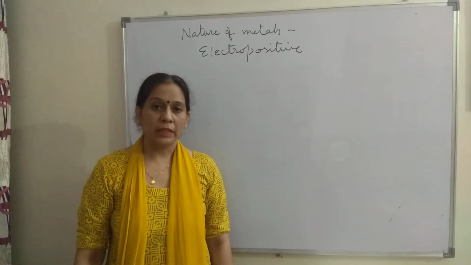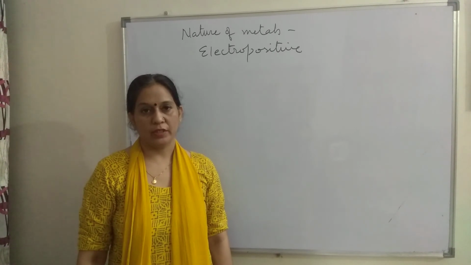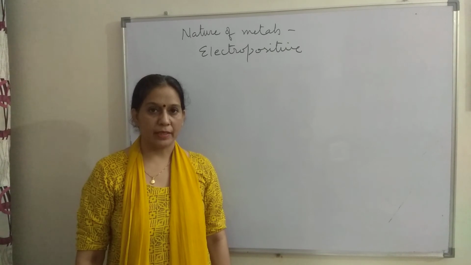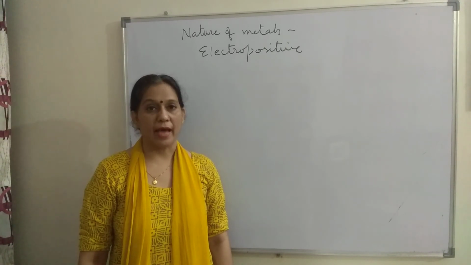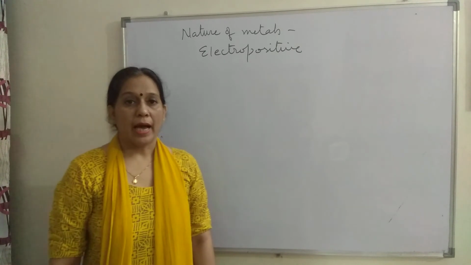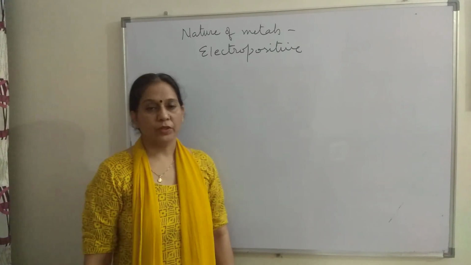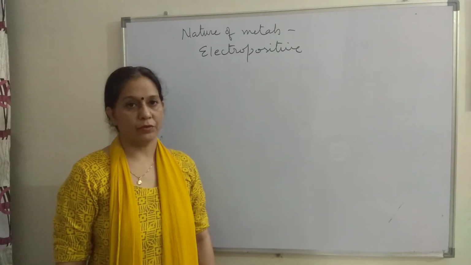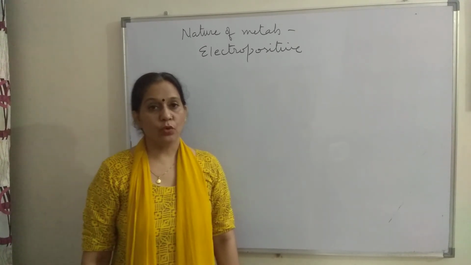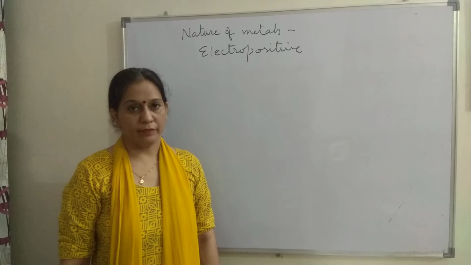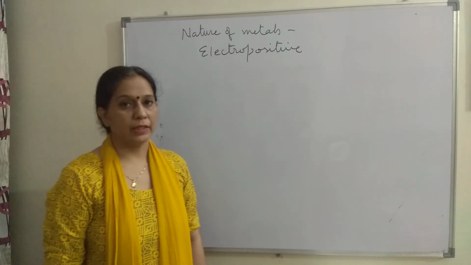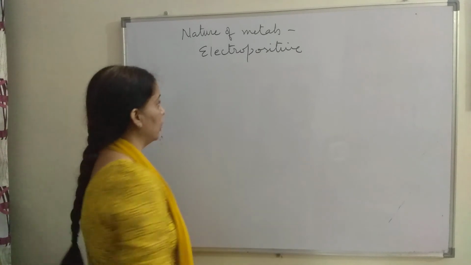Different metals have 1, 2 or 3 electrons in the outermost shells of their atoms, and they can lose those electrons with little use of energy. So when they lose electrons, they acquire positive charge and they form cations. This nature of metals is called electropositive nature.